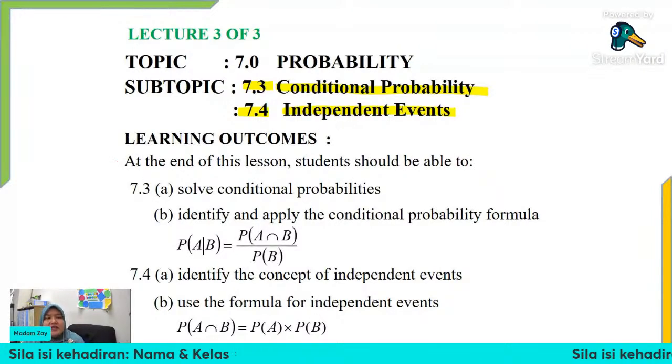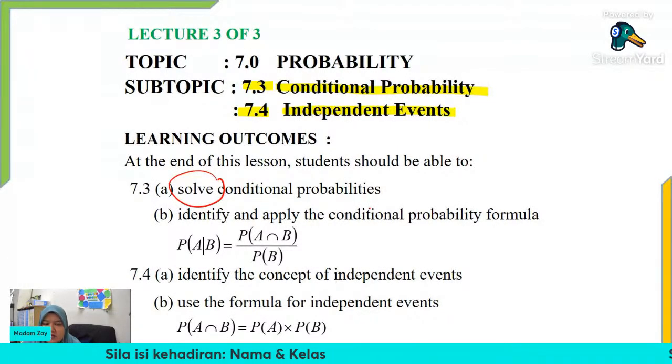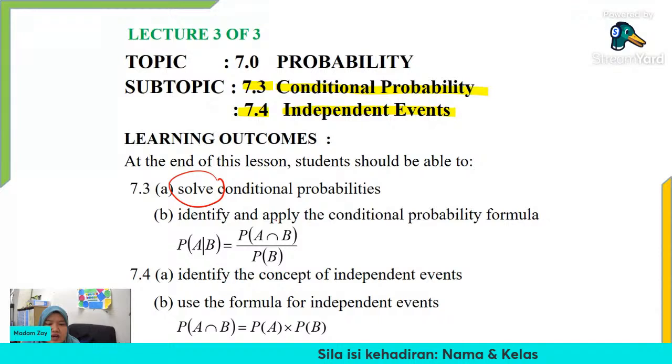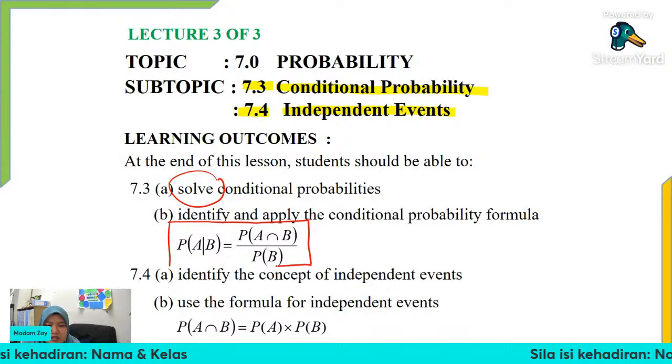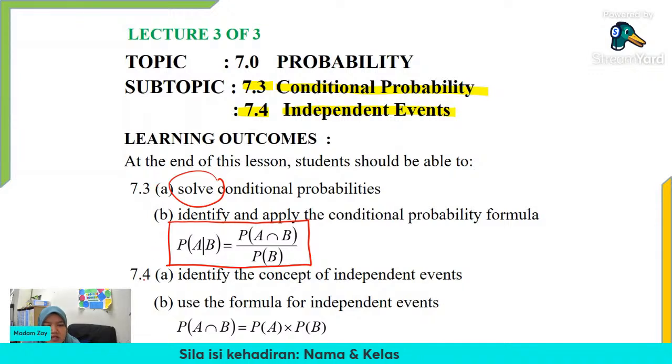At the end of the lesson, students should be able to solve conditional probability. So how to solve it? You need to understand the concept of conditional probability, and then identify and apply the conditional probability formula. This is the formula we use to solve conditional probability. So this is for 7.3.